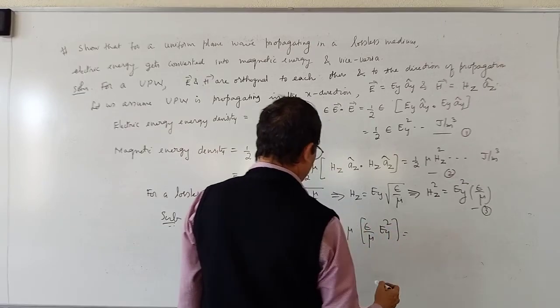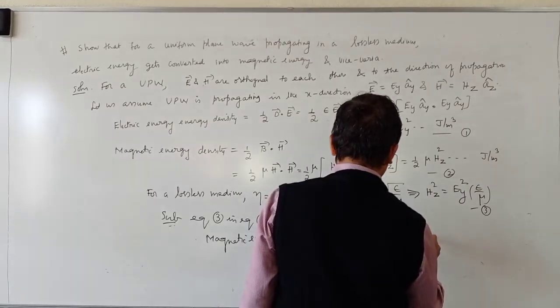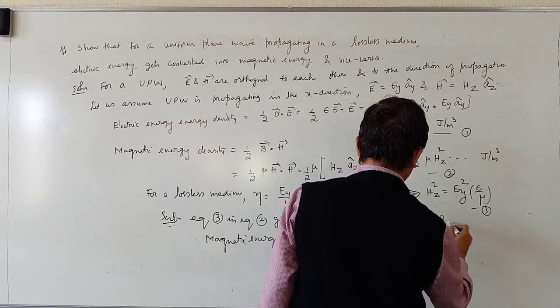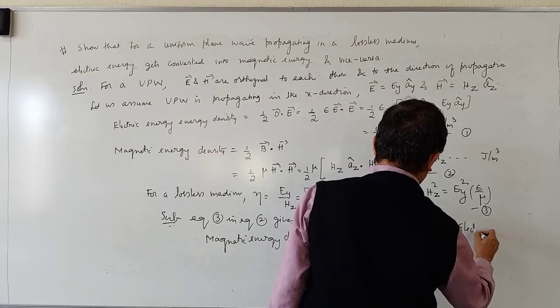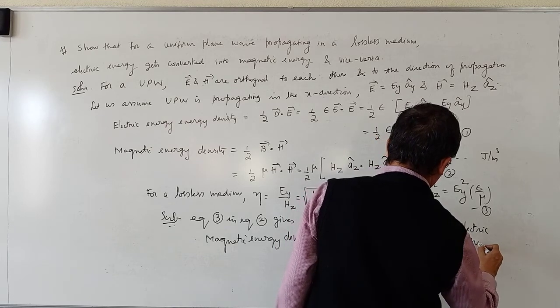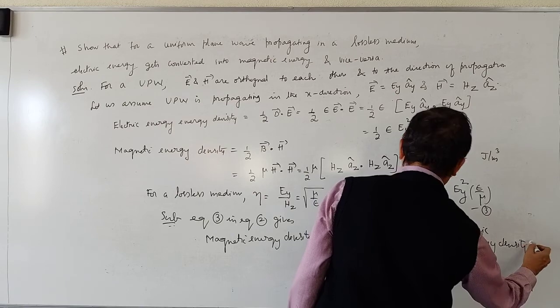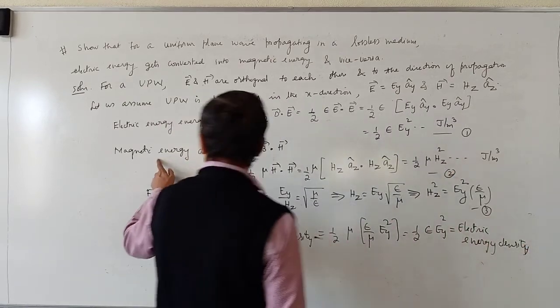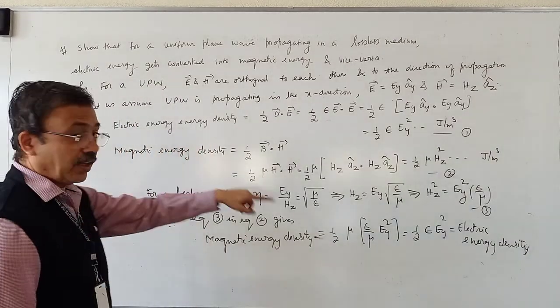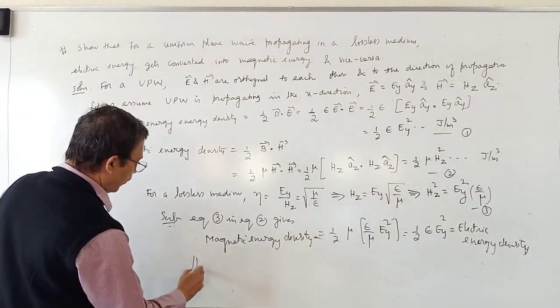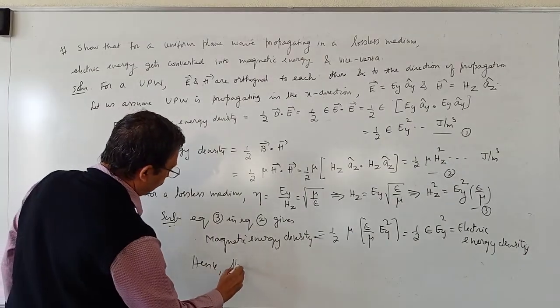So this becomes half into epsilon into Ey square, which is equal to electric energy density. So we have shown that magnetic energy density gets transformed into electric energy density and vice versa. Hence the solution.